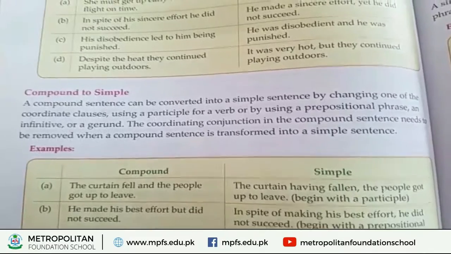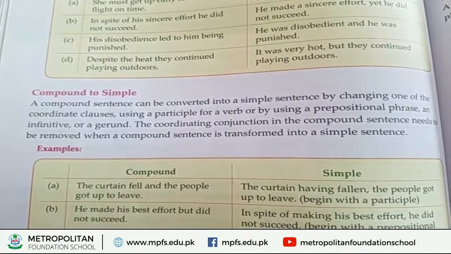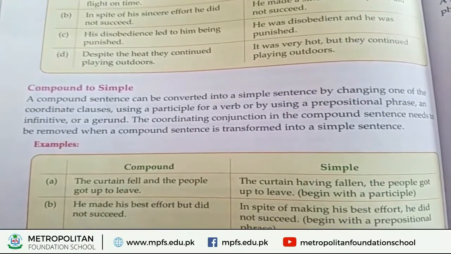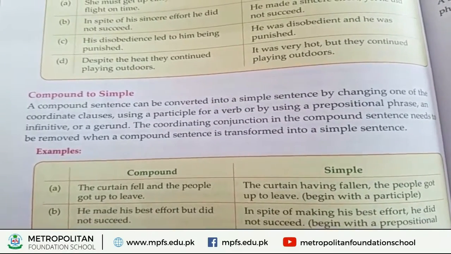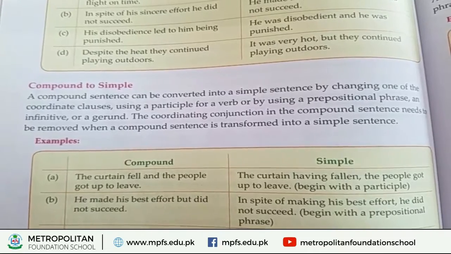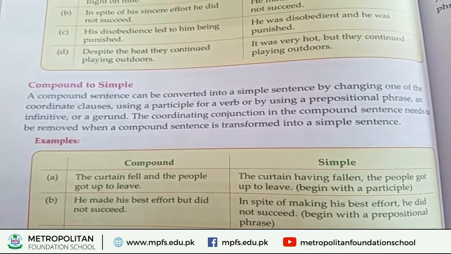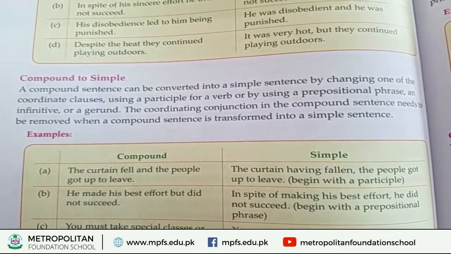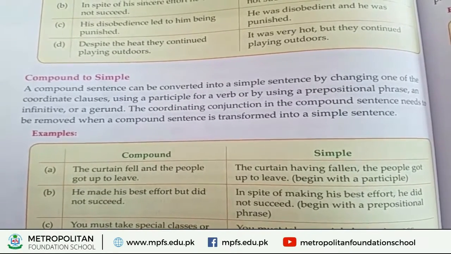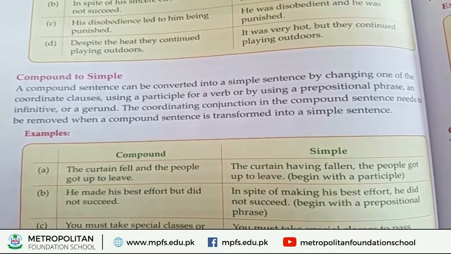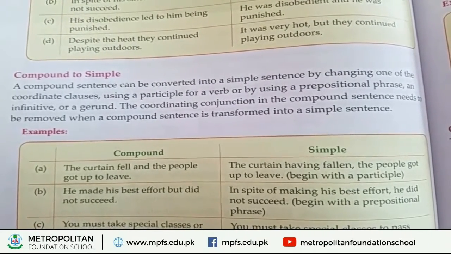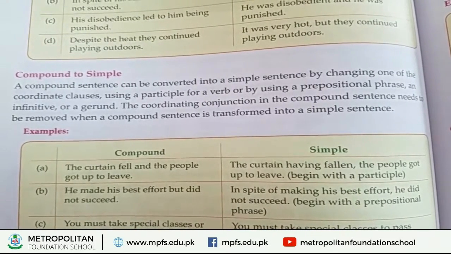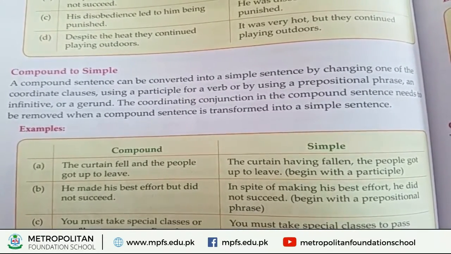Now we move on to compound to simple, as first was simple to compound. A compound sentence can be converted into a simple sentence by changing one of the coordinate clauses, using a participle for a verb, or by using a prepositional phrase, an infinitive or a gerund.